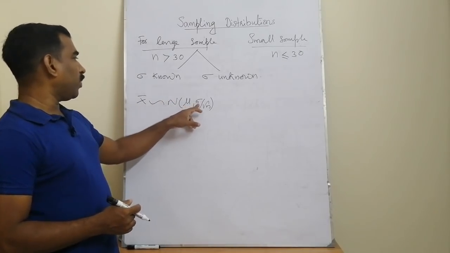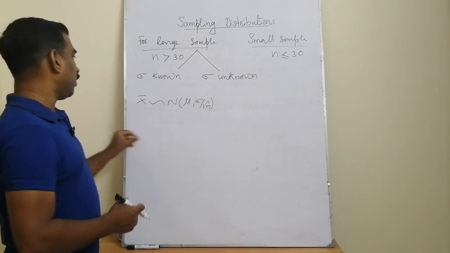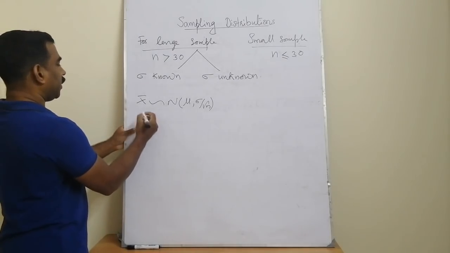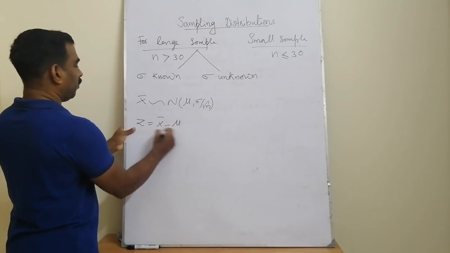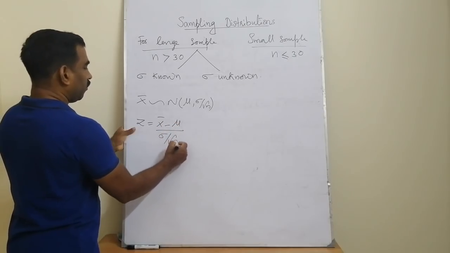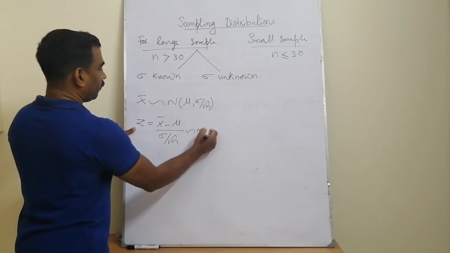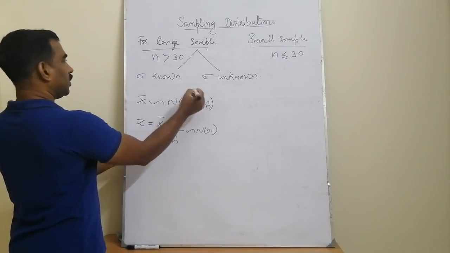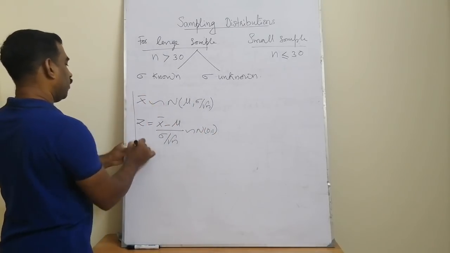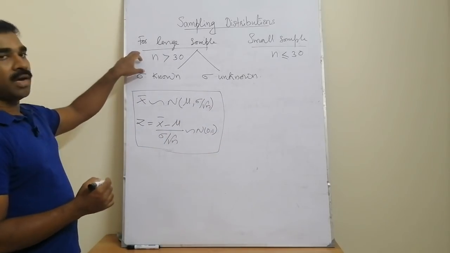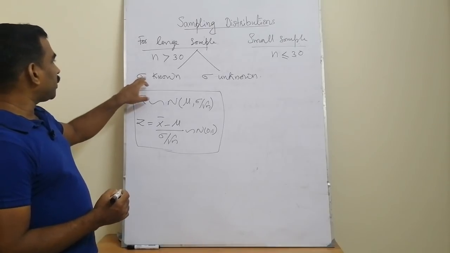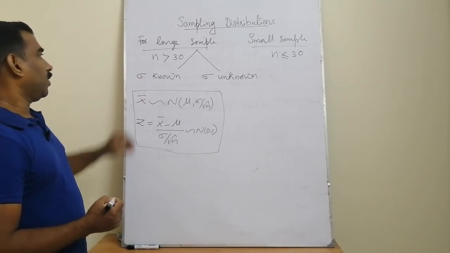Population mean mu is available and the population standard deviation sigma is available. Or we can standardize this as a new random variable Z is equal to x bar minus mu divided by sigma by root n follows N(0,1). So this is the first case, when the sample size is large and population standard deviation is known.